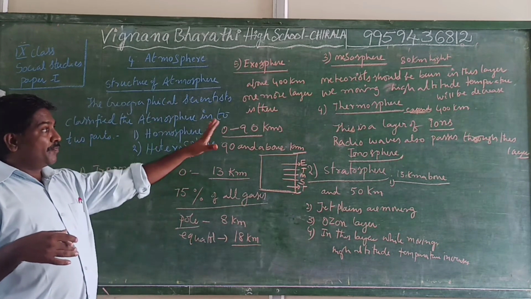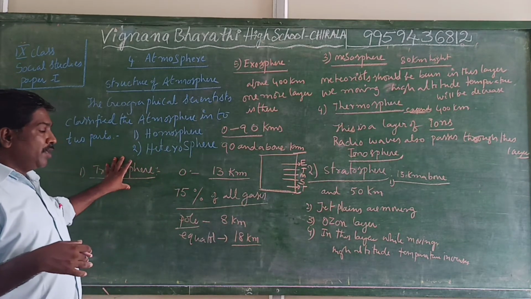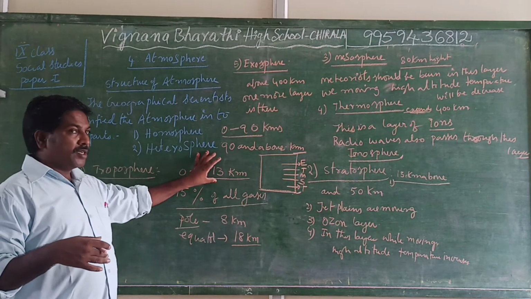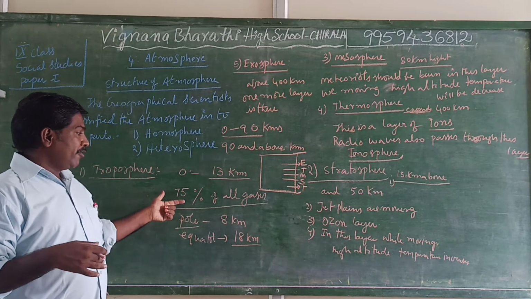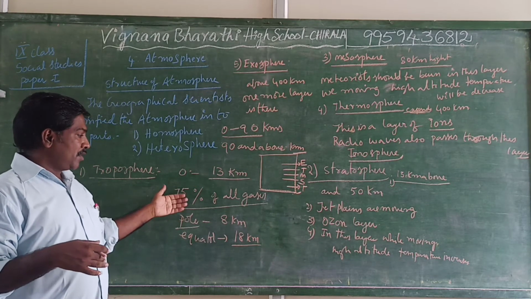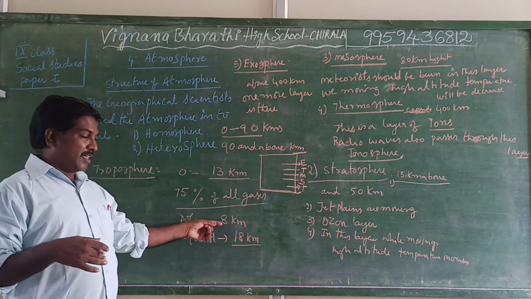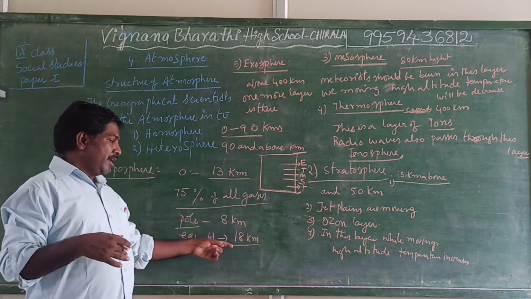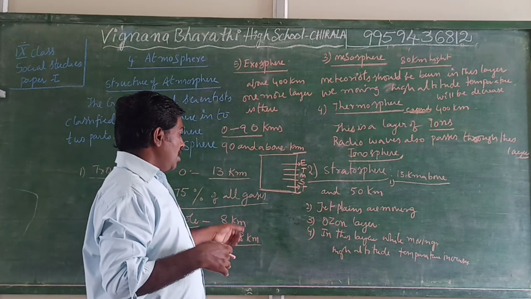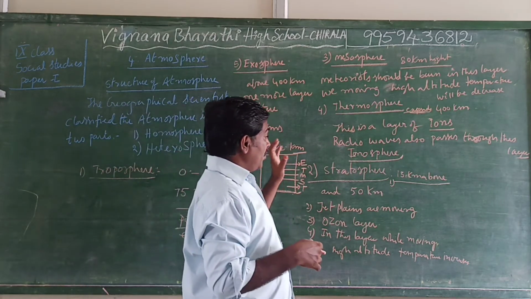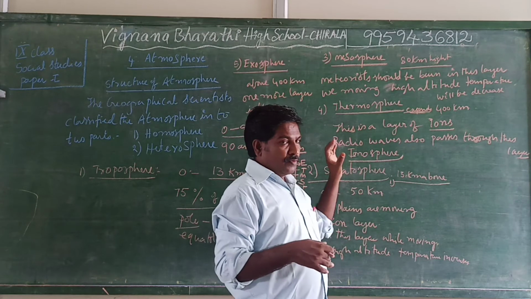So the first sphere, troposphere, its length is 13 kilometers, and 75% of all gases are formed here. And at the poles it is only 8 kilometers expanded, and at the equator 18 kilometers. Later, number second one is stratosphere. This is also an important layer.